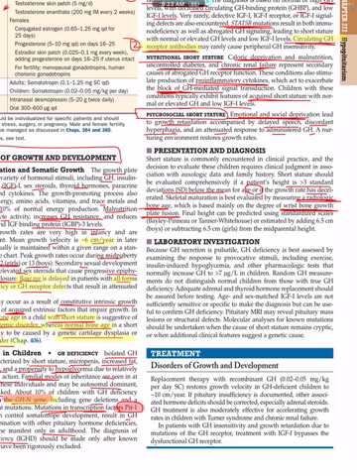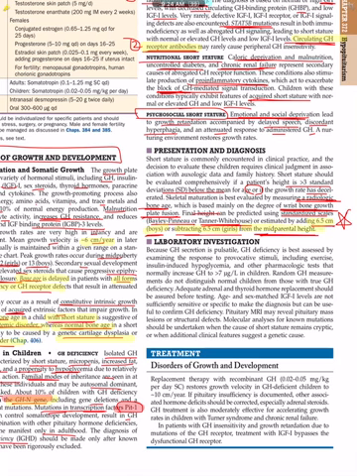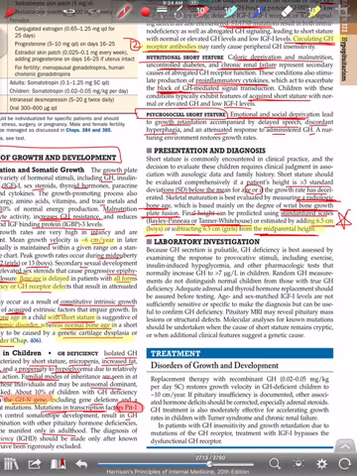Final height can be predicted using standardized scales, that is Bayley-Pinneau or Tanner-Whitehouse, or estimated by adding 6.5 cm for boys and subtracting 6.5 cm for girls from the mid-parental height. This is easier: add 6.5 cm for boys and subtract 6.5 cm for girls from the mid-parental height, that is the middle value of both father and mother side. And other scales are Bayley-Pinneau and Tanner-Whitehouse.